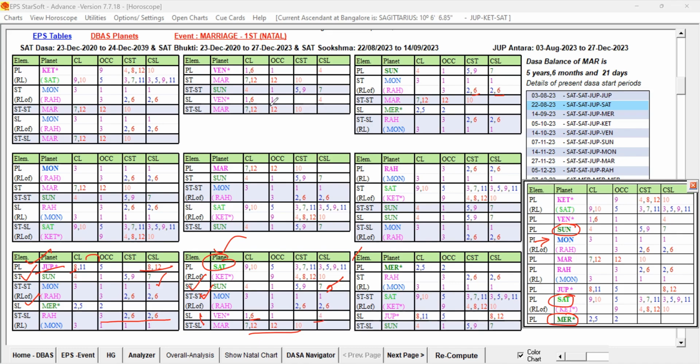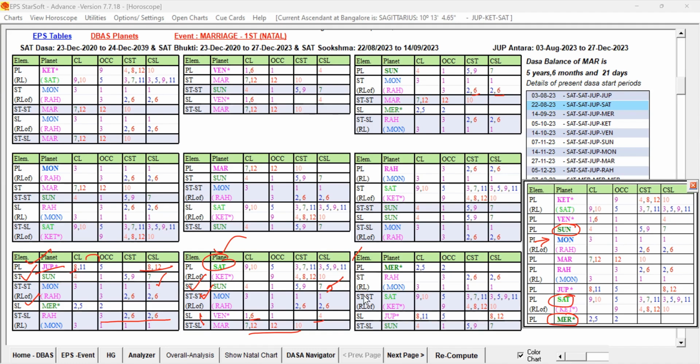Now what we have to see: when one level is having weakness, that level planet can become favorable, or its favorable strength can be increased, by way of two means. One is through the next level planet, the star lord. Another one is through the support planets. If the support planets are favorable, strong key planets, and those key planets are also forming a ruler link to the other level.